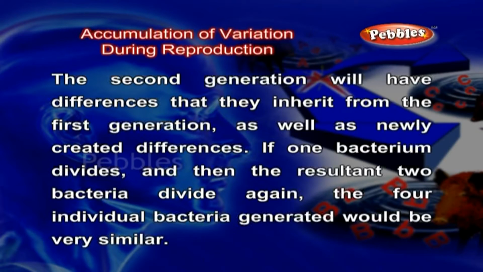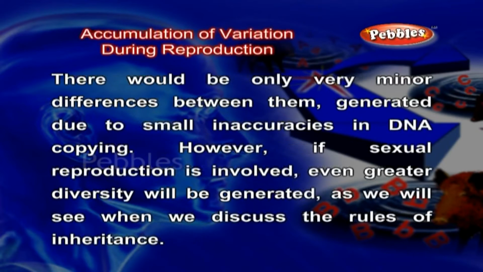If one bacterium divides and then the resultant two bacteria divide again, the four individual bacteria generated would be very similar. There would be only very minor differences between them, generated due to small inaccuracies in DNA copying. However, if sexual reproduction is involved, even greater diversity will be generated, as we will see when we discuss the rules of inheritance.